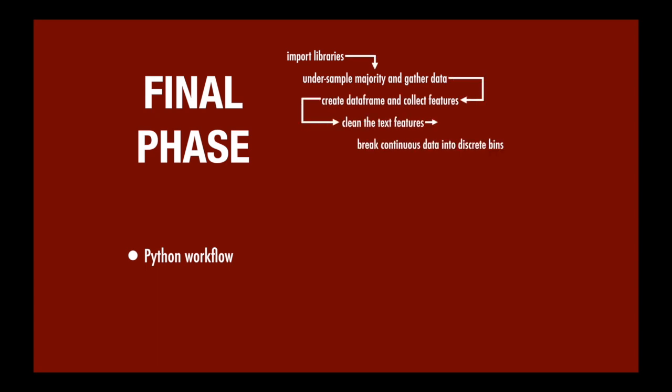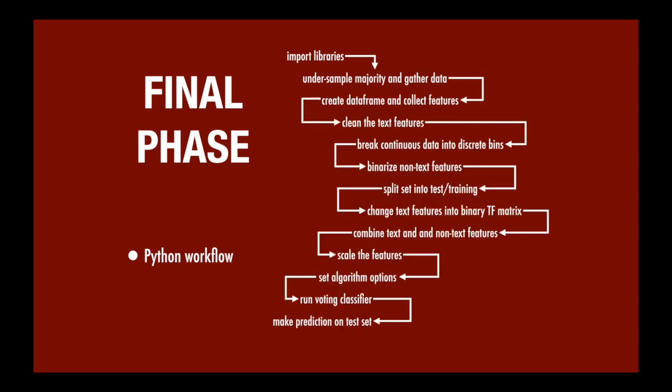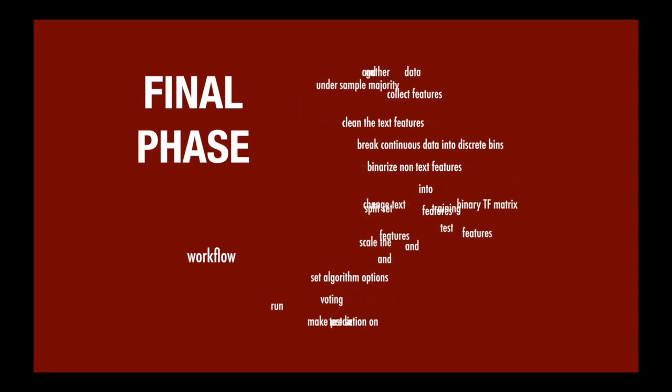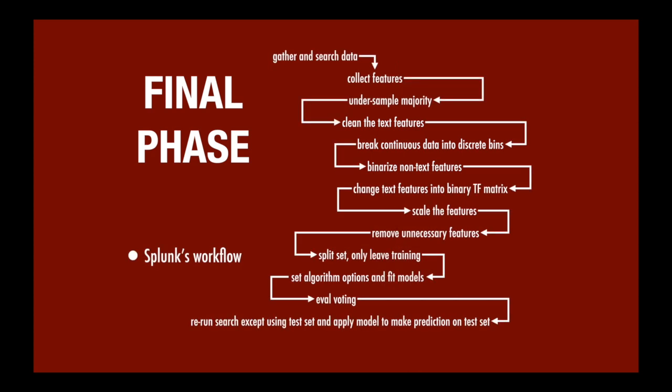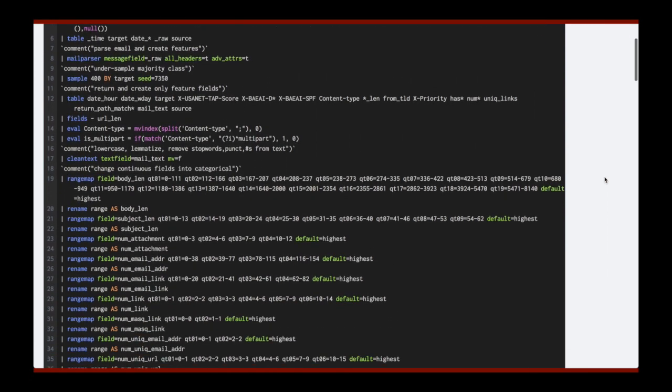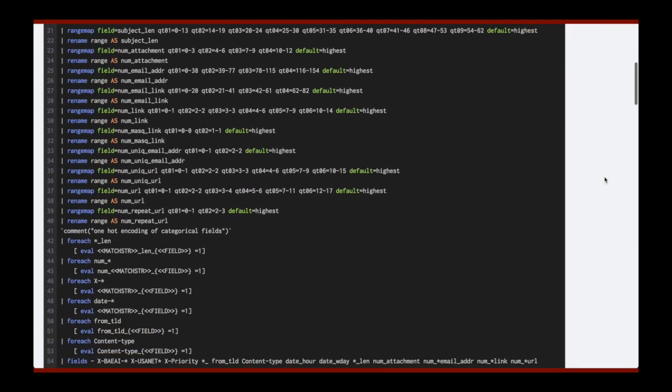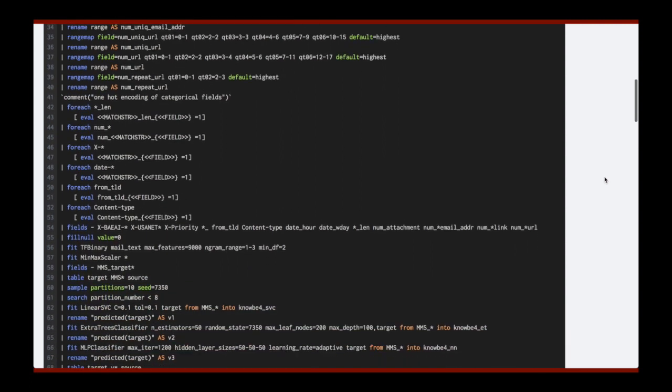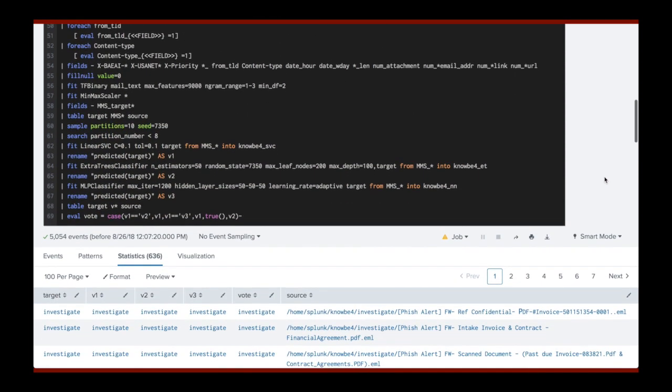Looking at Python's workflow, we have a set order of operations to complete the prediction. While Splunk's order is a little different, the same basic building blocks apply. But in Splunk, this ends up being what is known as a search. One example of how the two systems are different is binning the continuous range values.